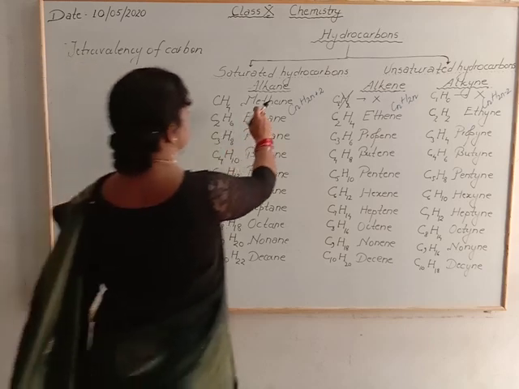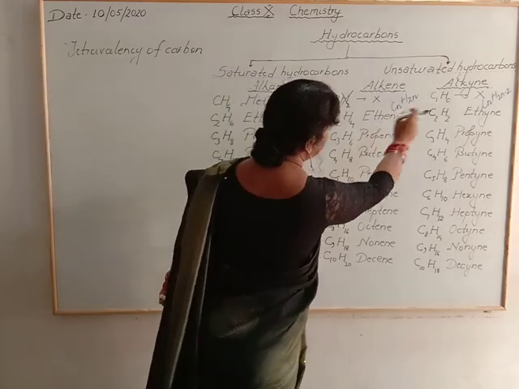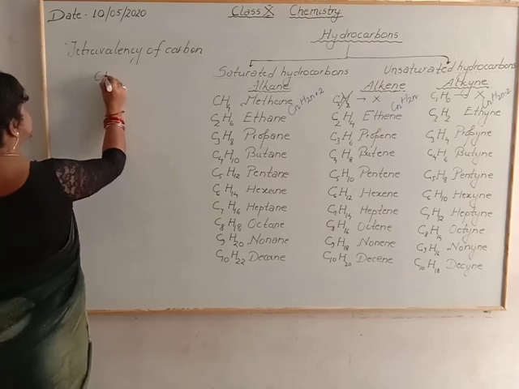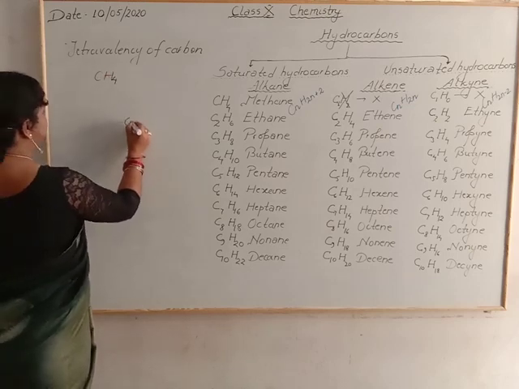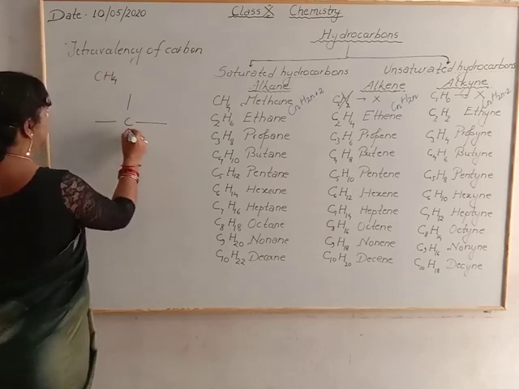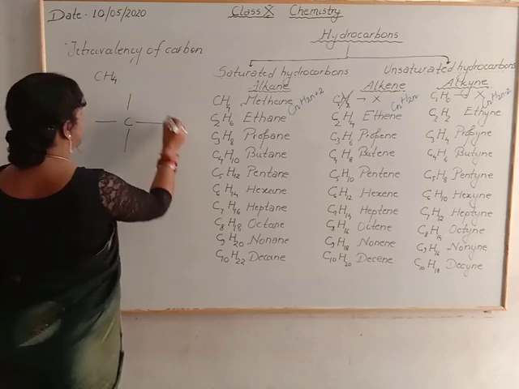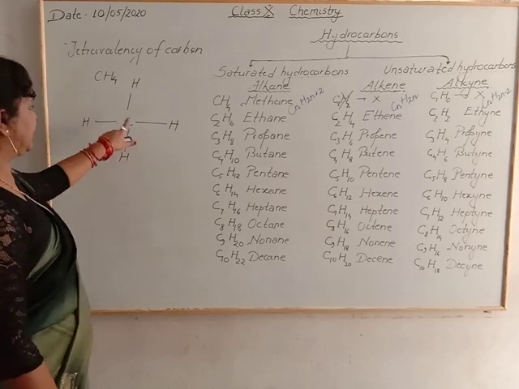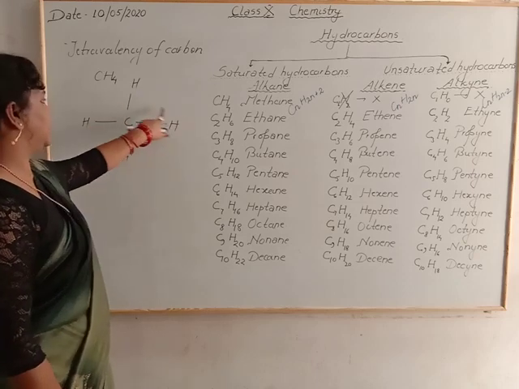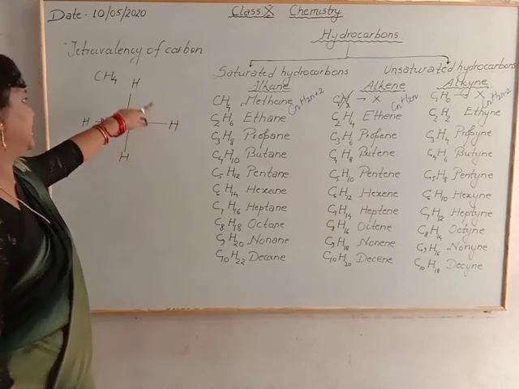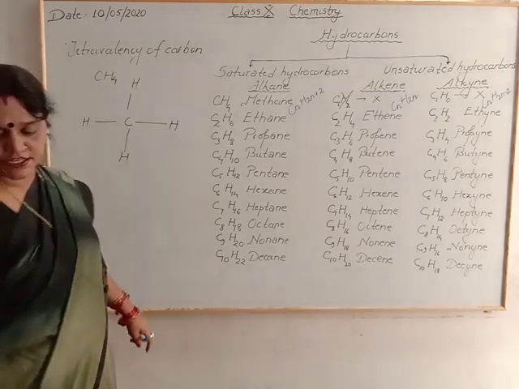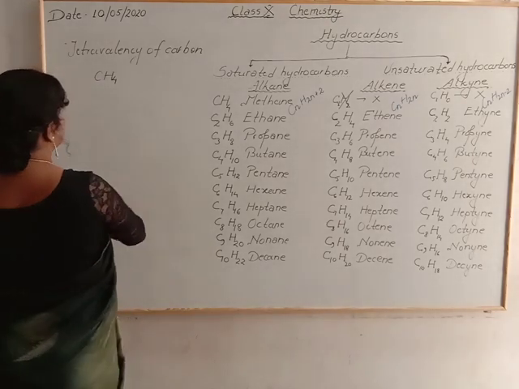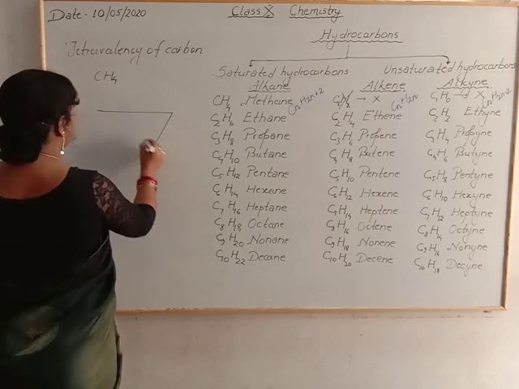Now see how alkane contains single bonds, alkene contains a double bond and alkyne contains a triple bond. In the case of CH4, carbon shares its 4 electrons with each hydrogen. There are 4 hydrogens, so carbon completes its octet and each hydrogen completes its duplet. Now the actual structure is not like this. The actual structure is tetrahedral.